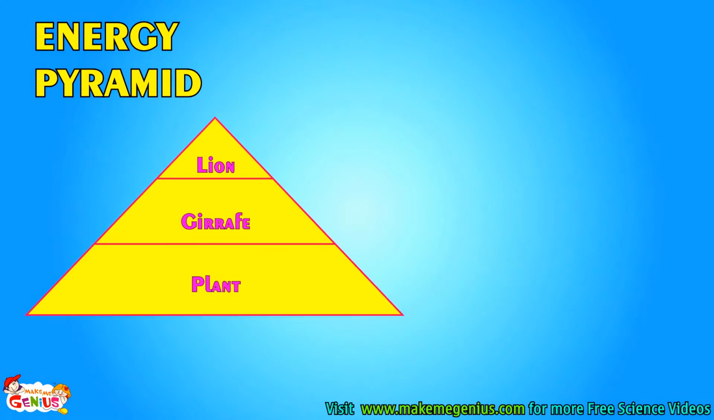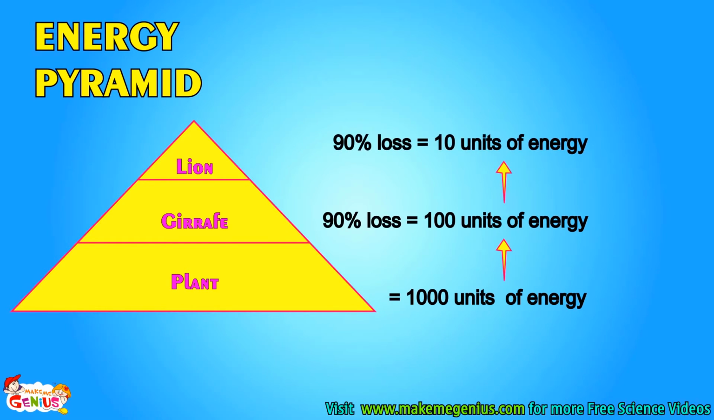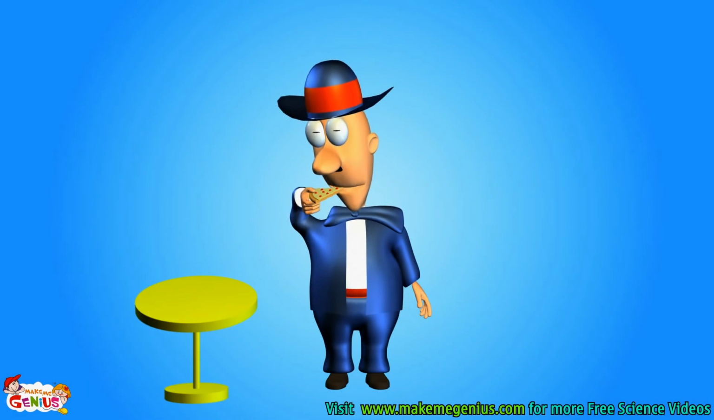To understand energy pyramid, let's assume plants absorb 1,000 units of energy from sun. When giraffe eats it, 90% energy is lost, so giraffe only gets 10% of energy. This means energy transfer from plant to giraffe is 10% of 1,000 units of plant energy, which is 100 units. Now when lion eats giraffe, 90% energy is again lost, and lion gets only 10 units of energy. So now you know more about food and energy.